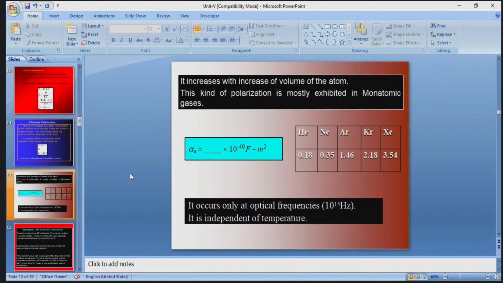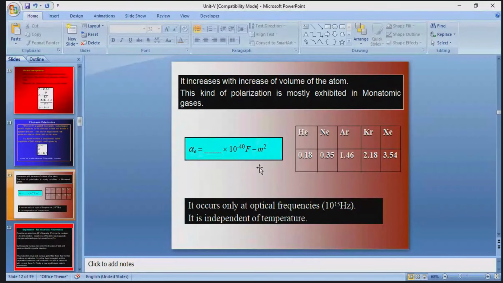Next, how the electronic polarizability varies with different molecules or atoms. Look here, taking the inert gases like helium, neon, argon, krypton, xenon, alpha E has different values.